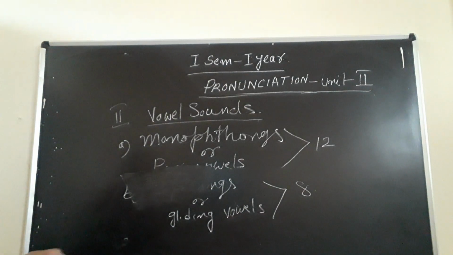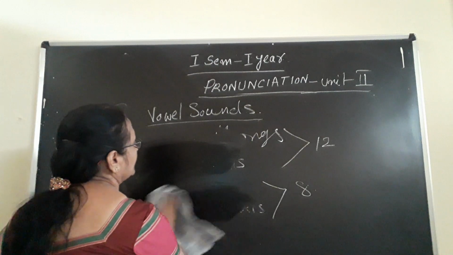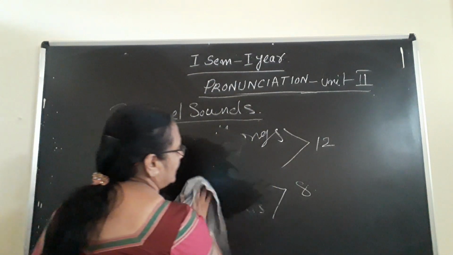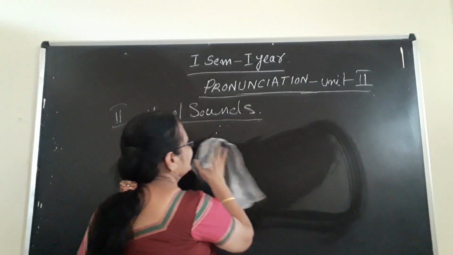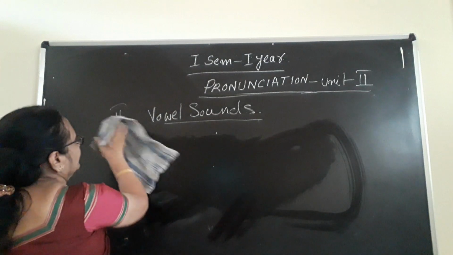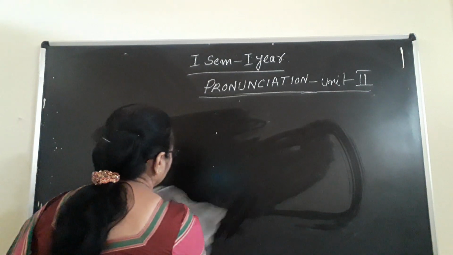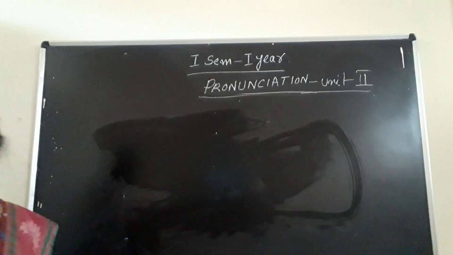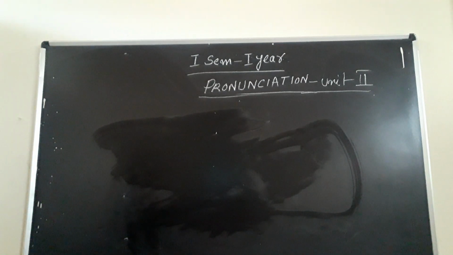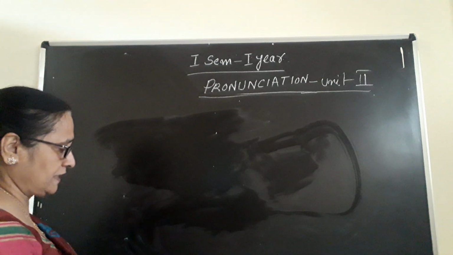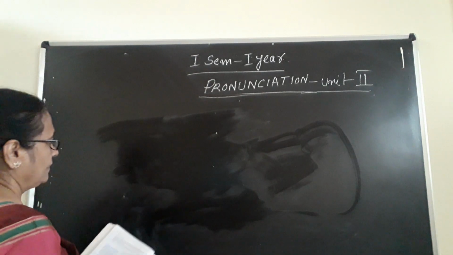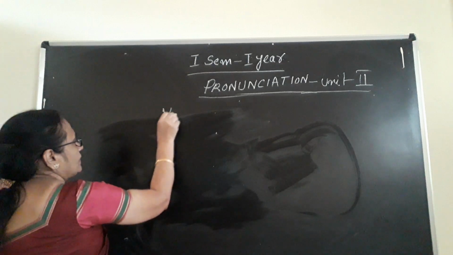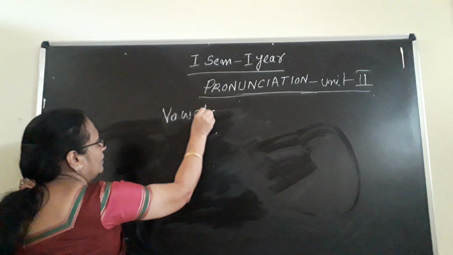Now I am going to write examples of the monophthongs so that you will understand clearly. And I again told you that whenever you write a word in transcription, you have to give slashes. Understand? Especially I am writing about these monophthongs. How many are there? 12 in number. You see page number 30. It is given in your old books, page number 30, in vowel sounds, monophthongs.